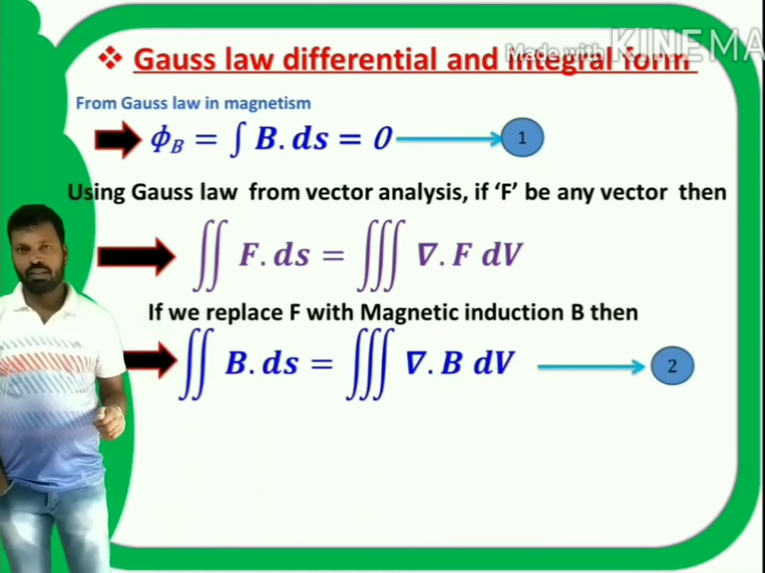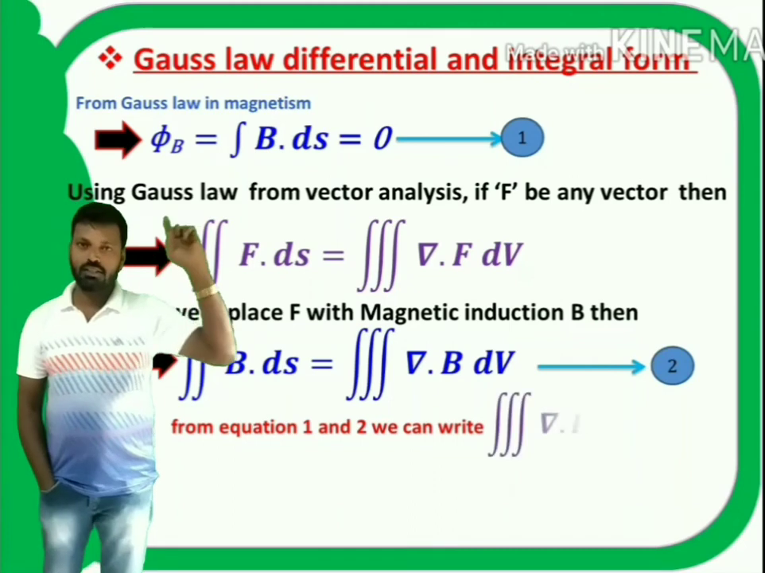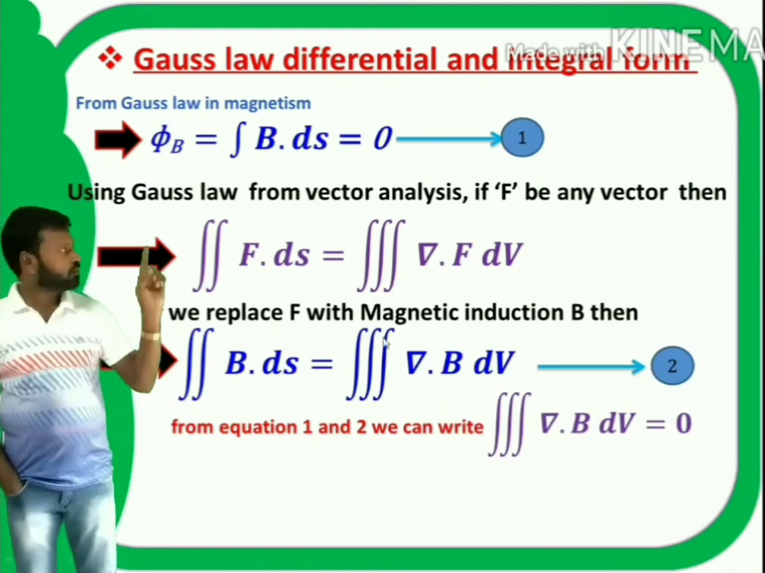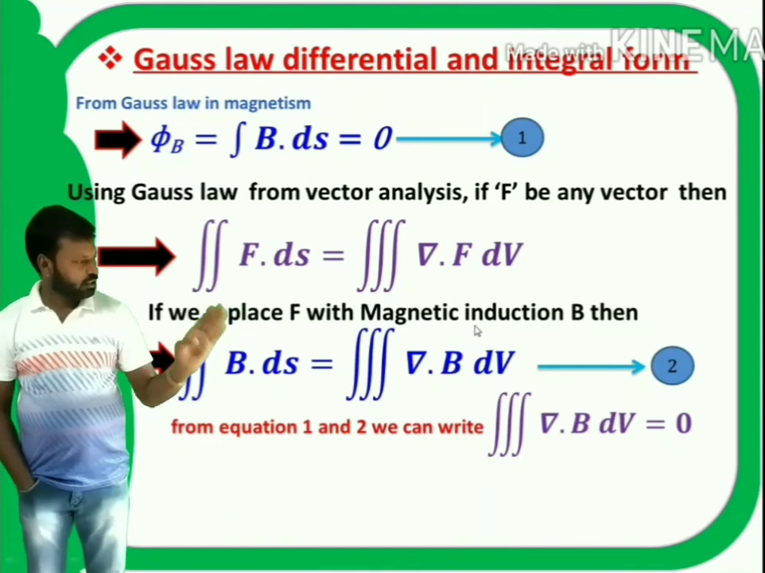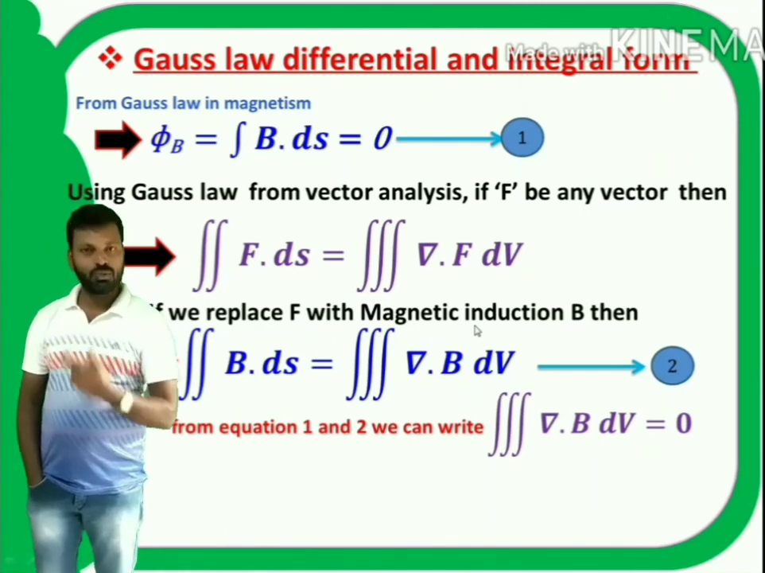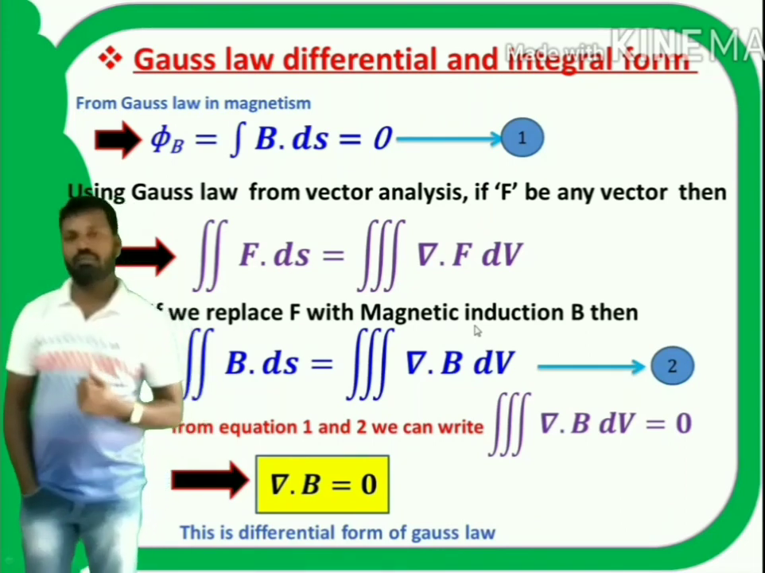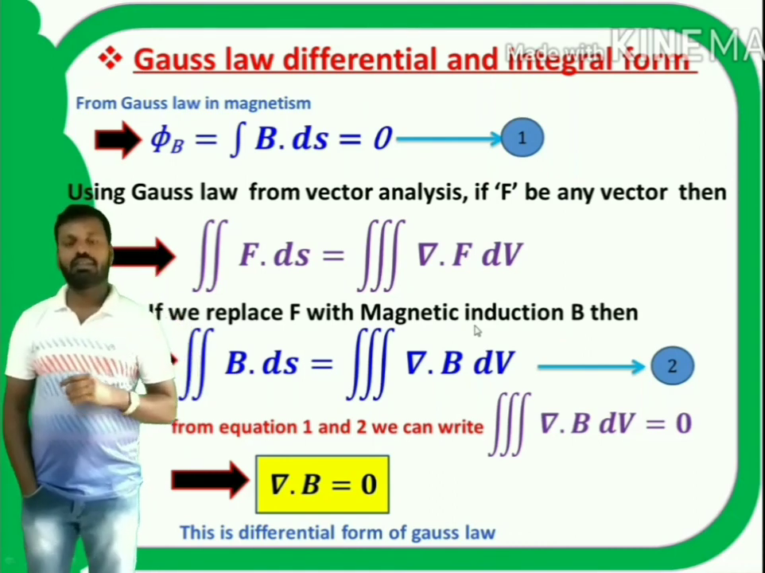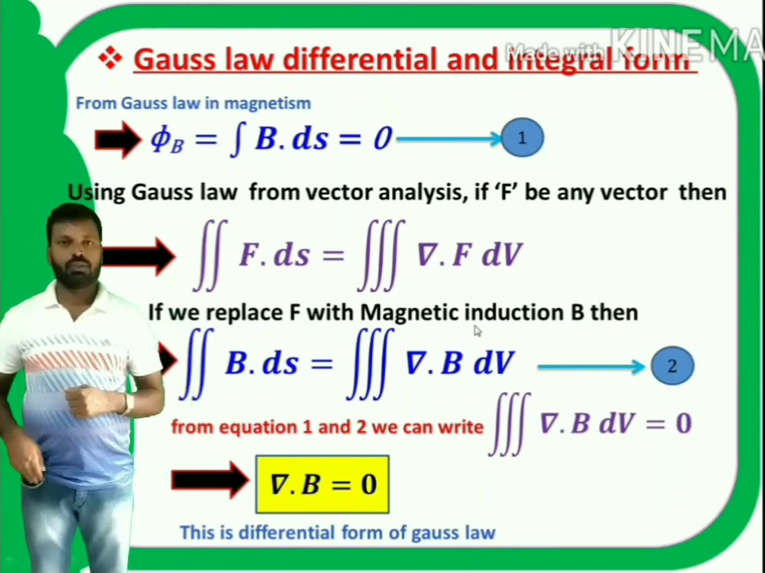This is equation 2. If you equate 1 and 2, the left sides are both surface integral B dot ds. So if I equate the right hand sides, then volume integral del dot B dv is equal to 0. That indicates del dot B is equal to 0. This is called differential form of Gauss law. Integral form is the first one, integral B dot ds is equal to 0. Differential form is del dot B is equal to 0.